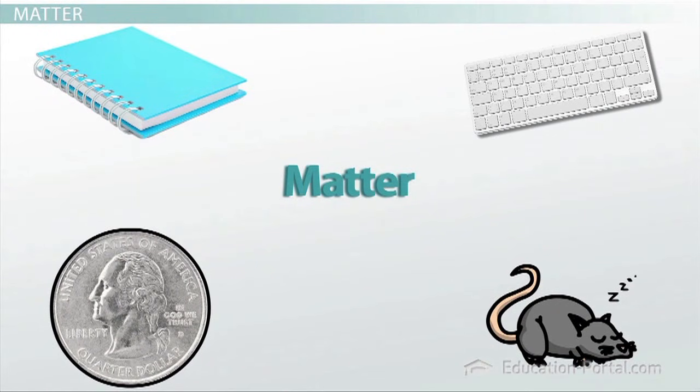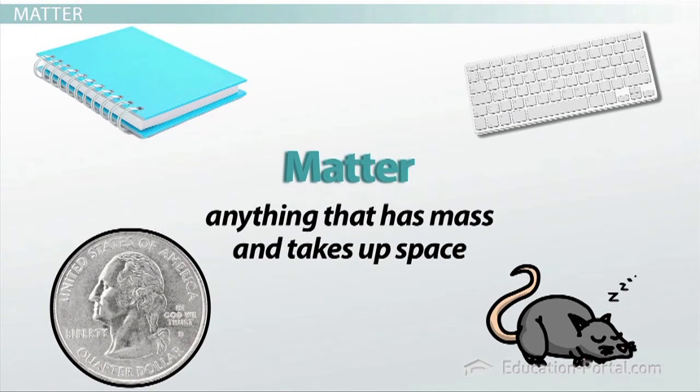Matter is everything around you. Your pencil, a book, even you are matter. One of the most important things that chemists do is describe matter. Matter is anything that has mass and takes up space. Chemists spend their days working with matter, describing it, making measurements, and even changing its form.